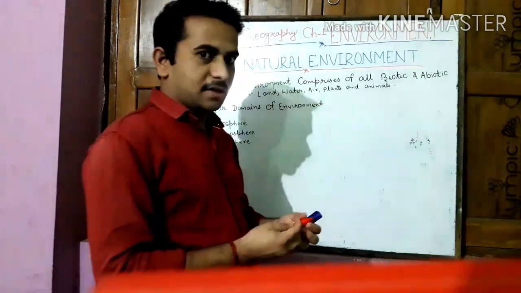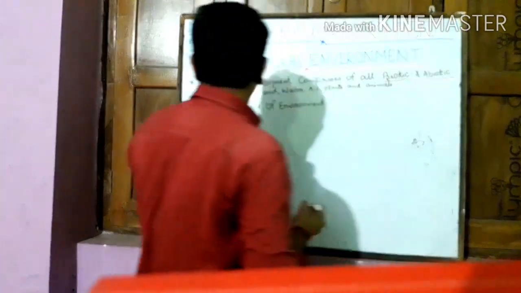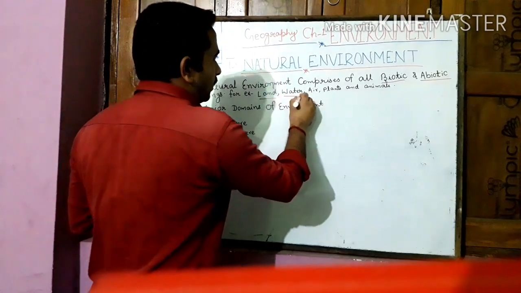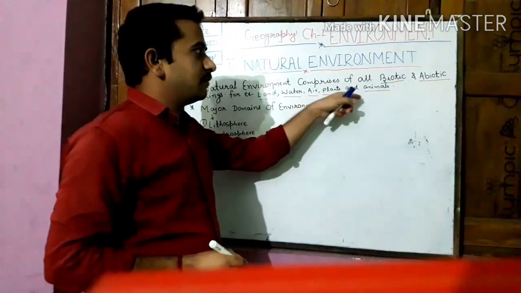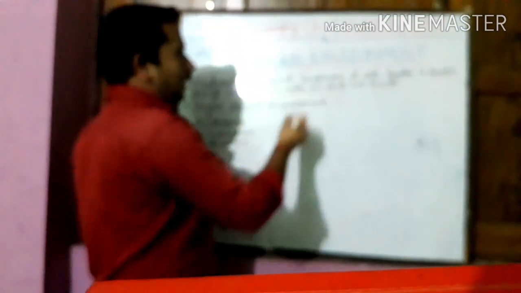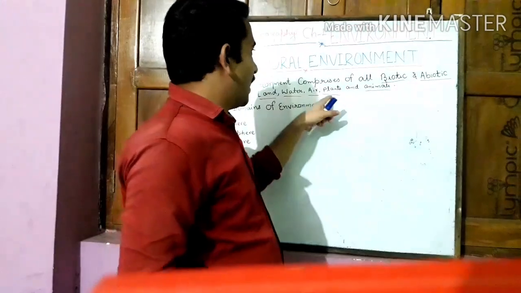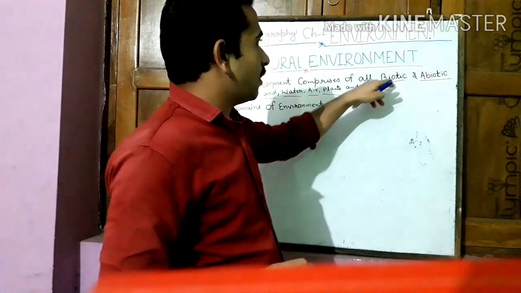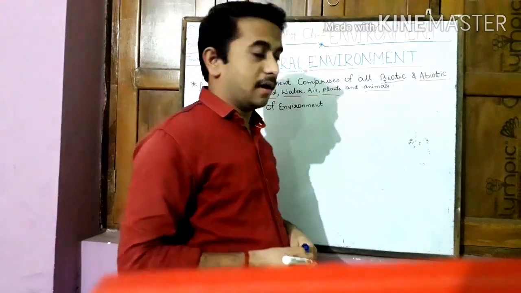You have to give your proper attention here. It includes biotic and abiotic things. For example, land, water, air, plants and animals. You can categorize them between biotic and abiotic resources. As you can see here, land, water and air are the abiotic resources made by nature, and plants, animals and we human beings ourselves are the important components of biotic resources. Biotic resources are also an important part of our environment.